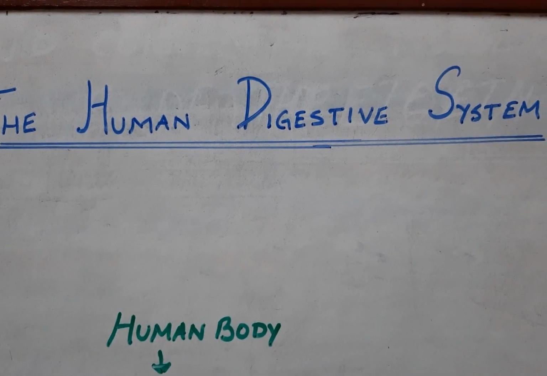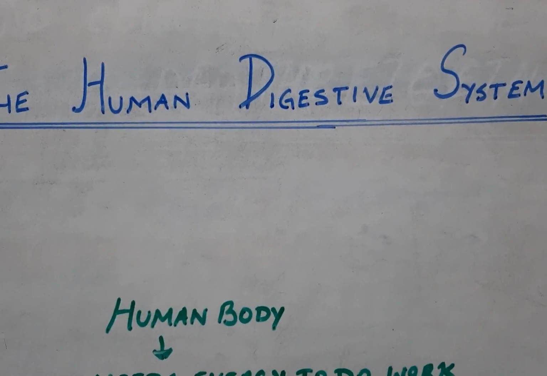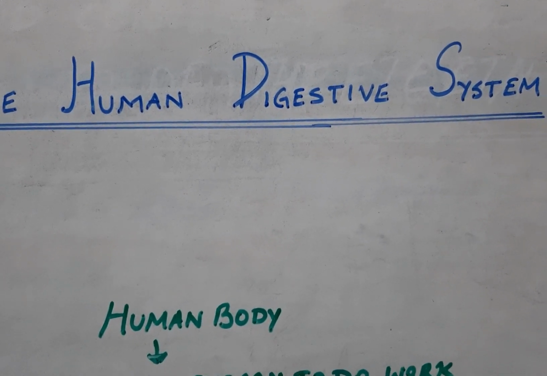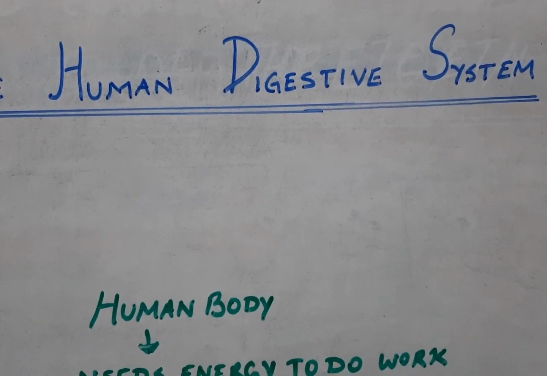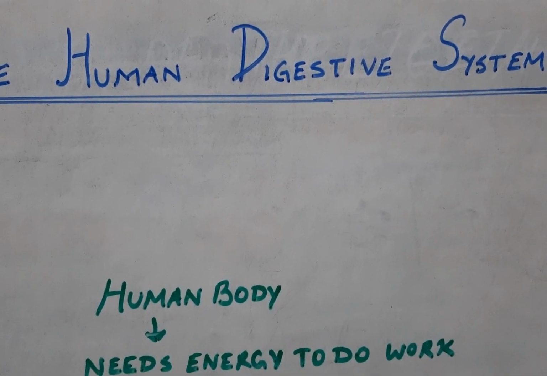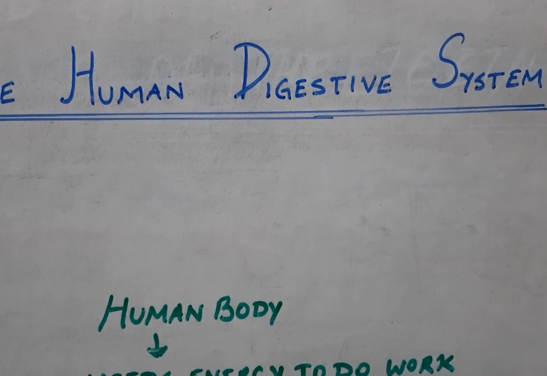From chapter 2, third part: digestion of food in human beings. Watch it. My dear students of class 7, I am going to present a new video for you from chapter 2. Here I am going to describe the human digestive system, its structure and function.